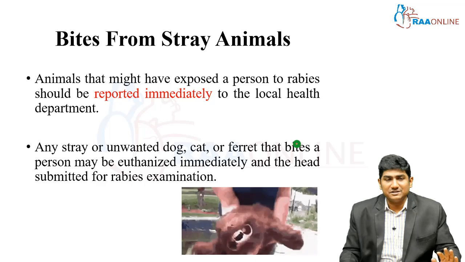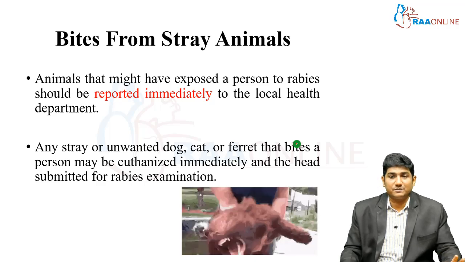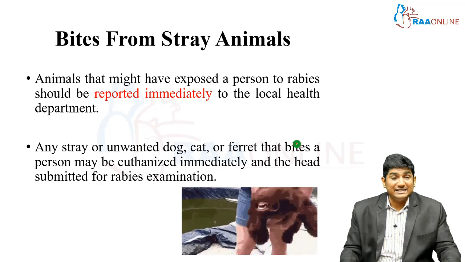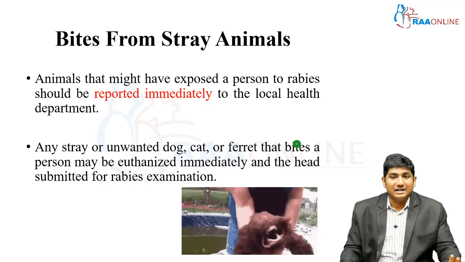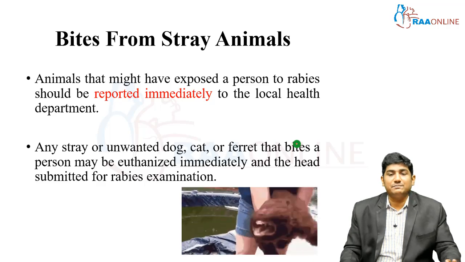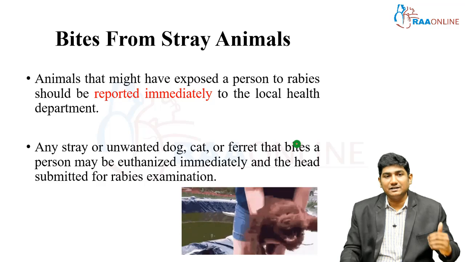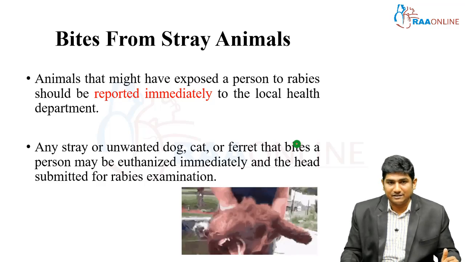Bites from stray animals, animals that might have exposed a person to rabies, should be reported immediately to the local authority. Any stray or unwanted dog, cat or ferret that bites a person may be euthanized immediately and the head submitted for rabies examination. Let the local authority take the call.